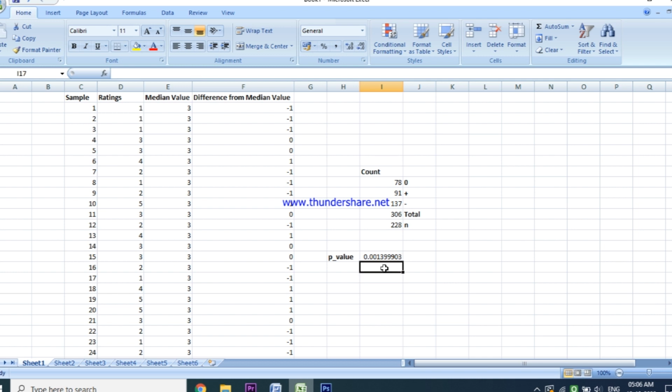If this p-value is greater than the level of significance chosen, then we are not rejecting the null hypothesis, which states that the median value of the perception towards this attitude is 3.